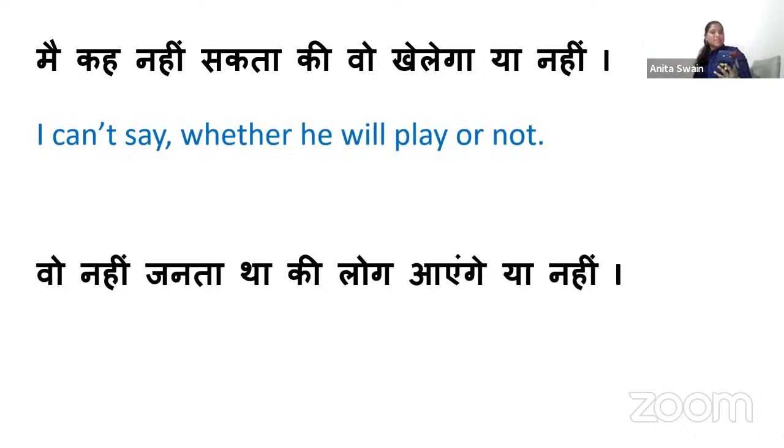मैं कह नहीं सकता कि वो खेलेगा या नहीं. You know, try to understand. Now you can get negative sentences as well. So initially it was something very motivating, very positive, but now it is something like a confused possibility, like you really don't know whether it happens or not. There we can use this kind of thing, right? मैं कह नहीं सकता कि वो खेलेगा या नहीं. I can't say whether he will play or not.